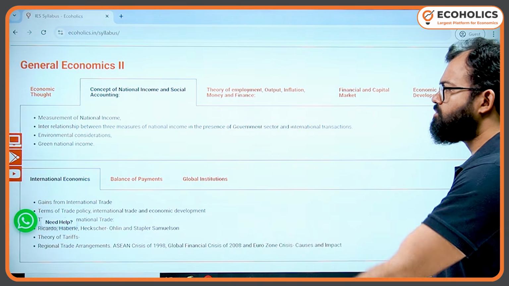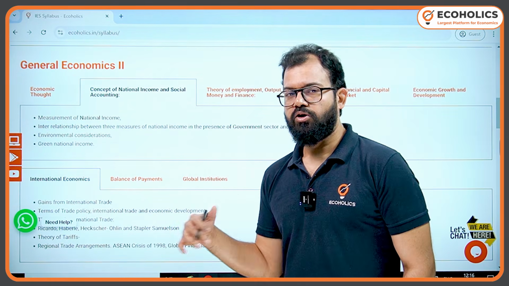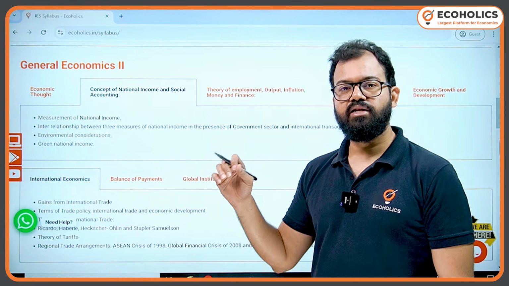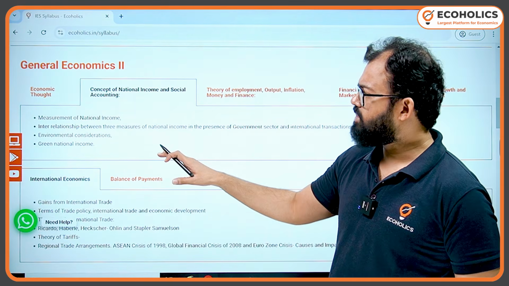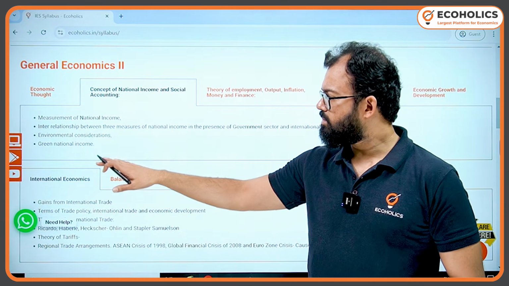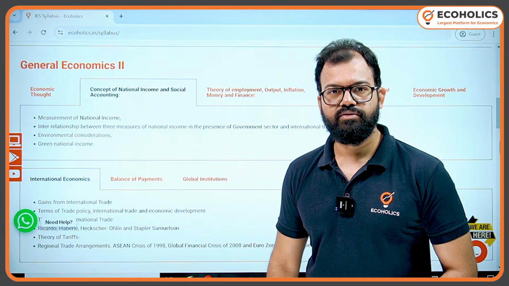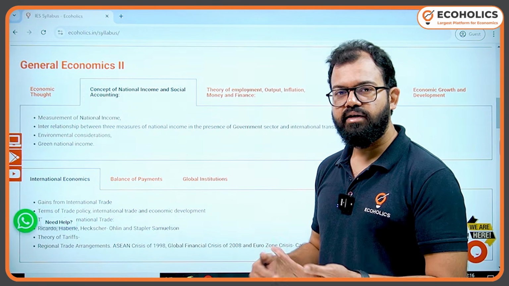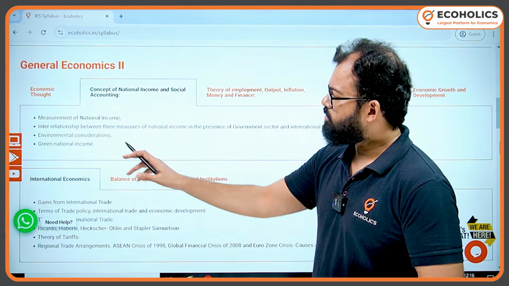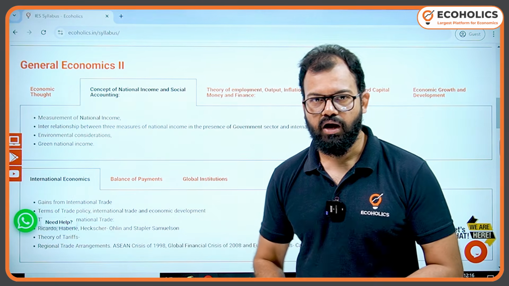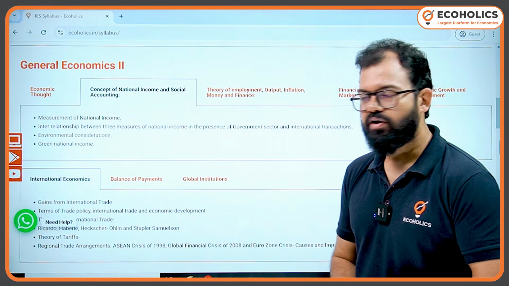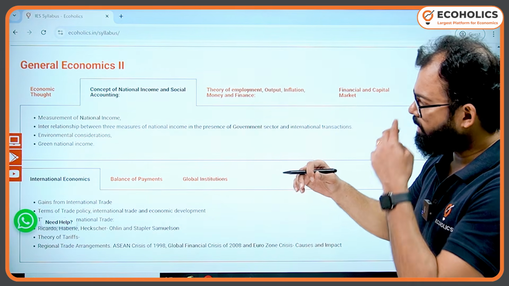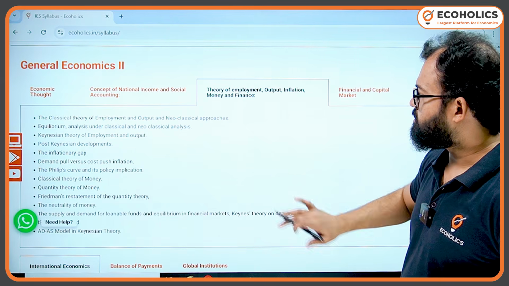Now under national income also, if you are not sure about national income, go for the 12th class NCERT where you have national income concepts. On the basis of that, majorly they're asking national income, but two new considerations, which we see generally in the 21st century with environmental concerns taking center stage: environmental consideration and green national income, how we incorporate the cost to the environment into national income. So this is one of the theory questions you can expect, and another is related to calculation.